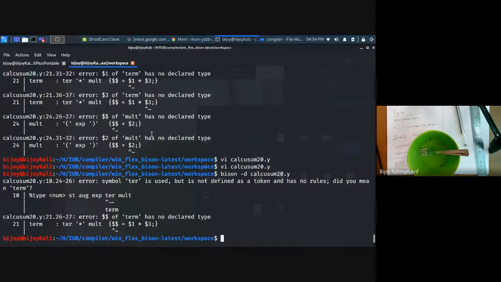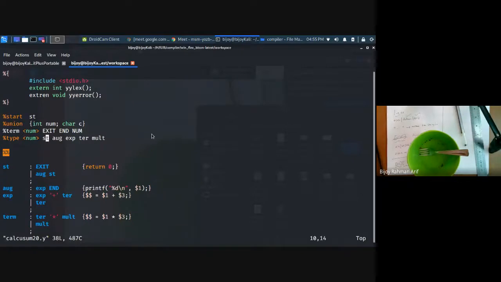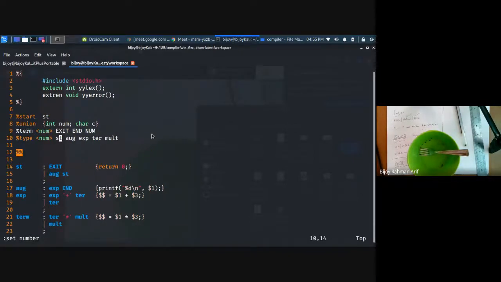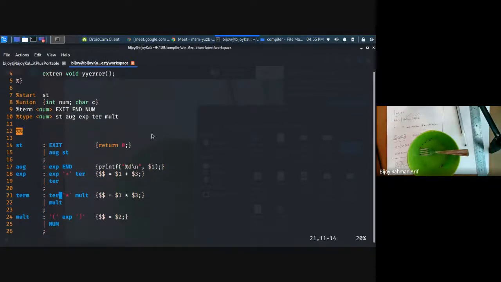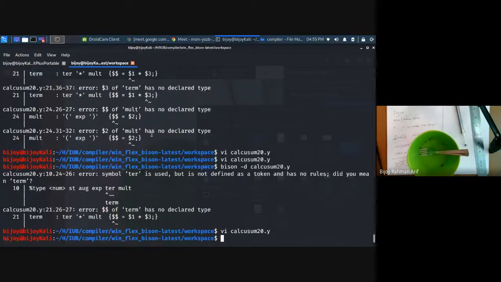Which line? Line number. Tar is used, but it's not defined as a token. Oh, fine, good. I got it. Done. This is done. Pass.